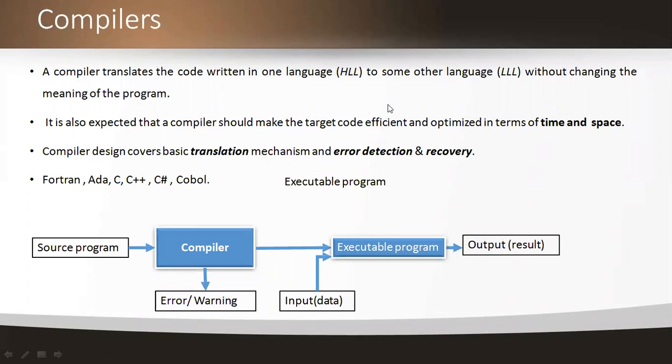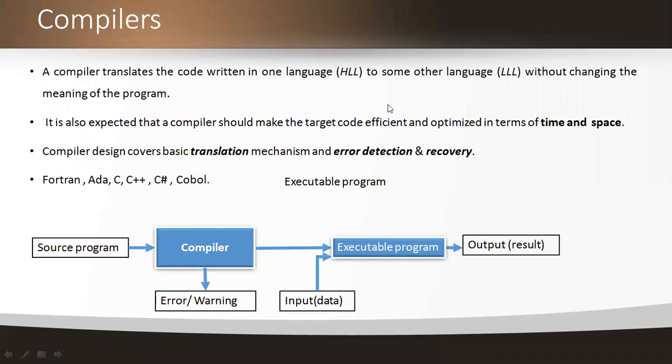The purpose of minimization of the code automatically leads to improving the efficiency of the code. So the two constraints, the time constraint and the space constraint, are going to be satisfied. So compilers should make the target code efficient. Efficient target code should be generated by using the compilers, and it should be an optimized code in terms of time and space.